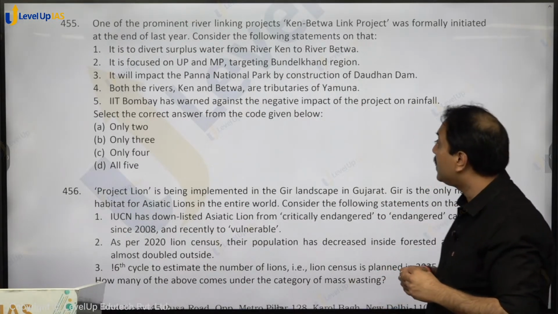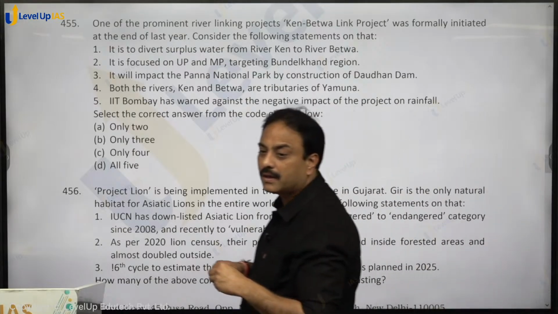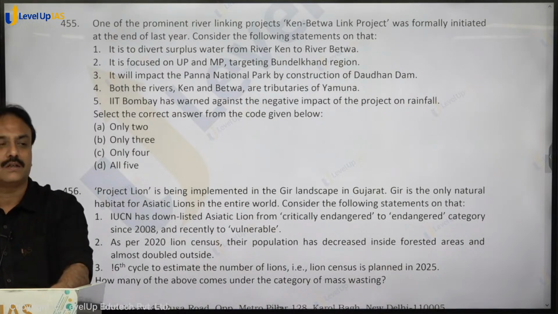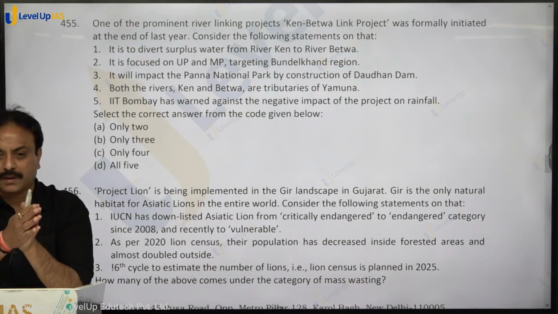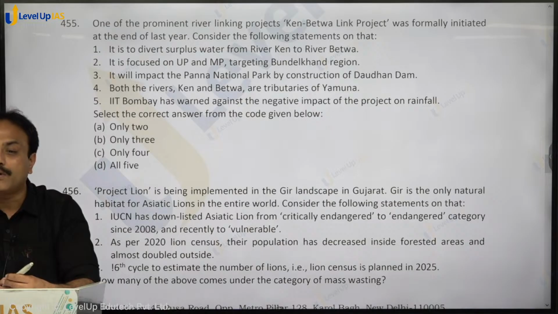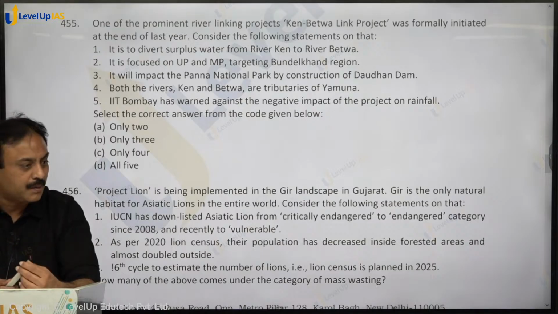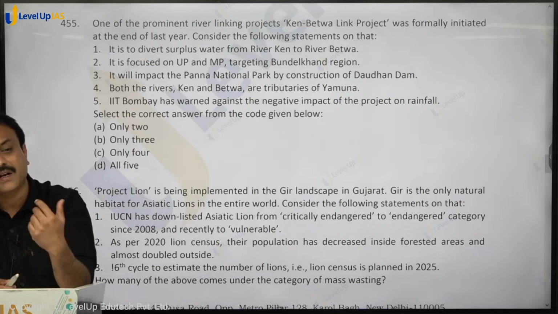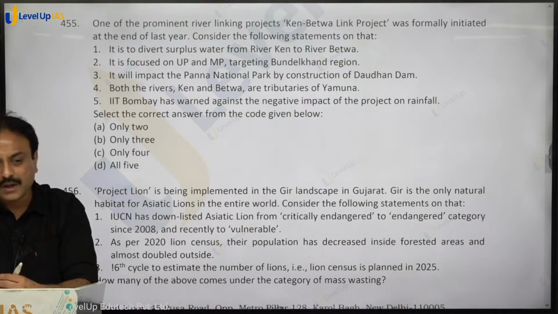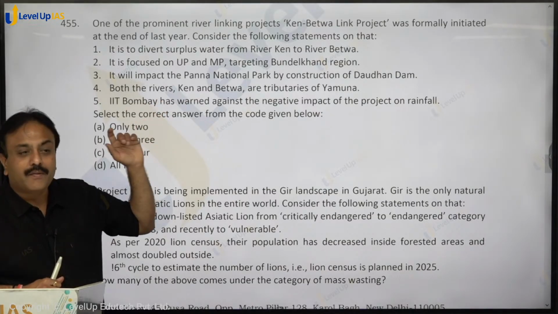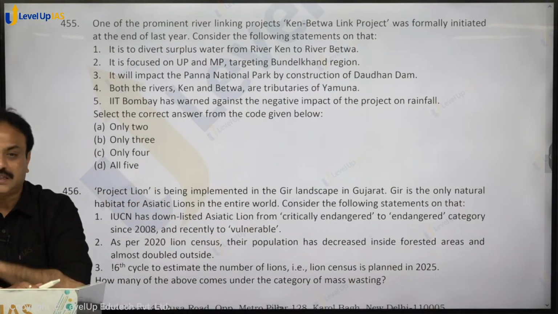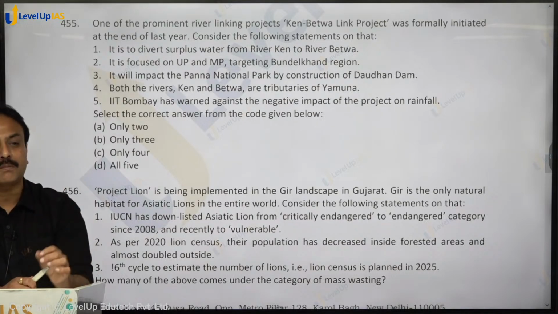IIT Bombay has warned against the negative impact of the project on rainfall. IIT Bombay has reported कि अगर आप ये प्रोजेक्ट बनाएंगे तो वहाँ का जो ओवरऑल रेनफॉल है वो कम हो जाए. अगर आप डिफॉरेस्टेशन करेंगे, डैम बनाएंगे, लिंक करेंगे, तो जितना डिफॉरेस्टेशन करेंगे उसकी वजह से ओवरऑल रेनफॉल will be impacted. This is the report of IIT Bombay. And one other rumor that is there in this particular department over there, that Ken is not having that much amount of water that you can divert it to Betwa. और जिस समय केन के पास पानी उतना होता है कि आप उसे डाइवर्ट कर सके, उस समय बेतवा में भी पानी.